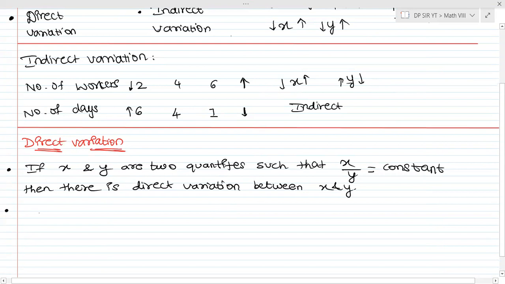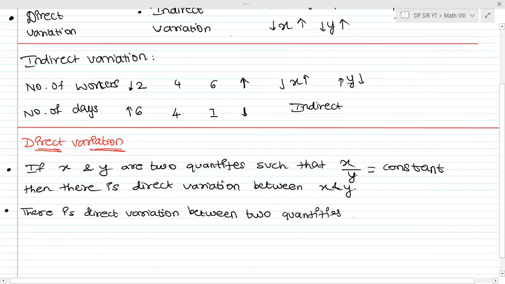So when I say that there is direct variation between two quantities x and y, just give me a moment, I'll write it neatly. There is direct variation between x and y, या between two quantities x and y. तो इसको मैथमेटिकली कैसे लिखेंगे?